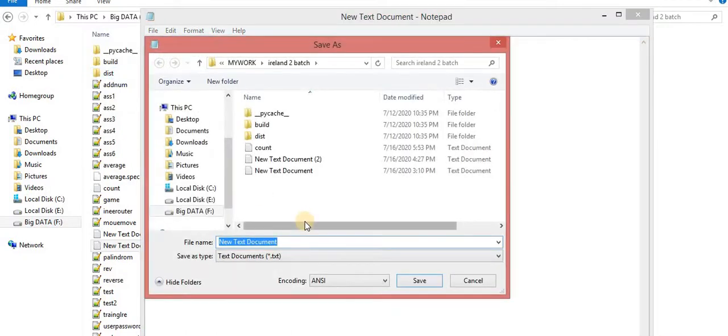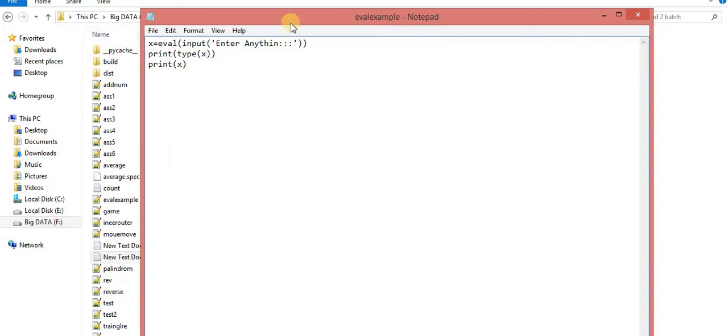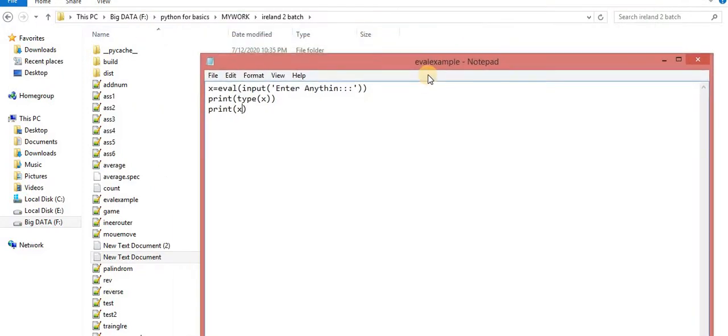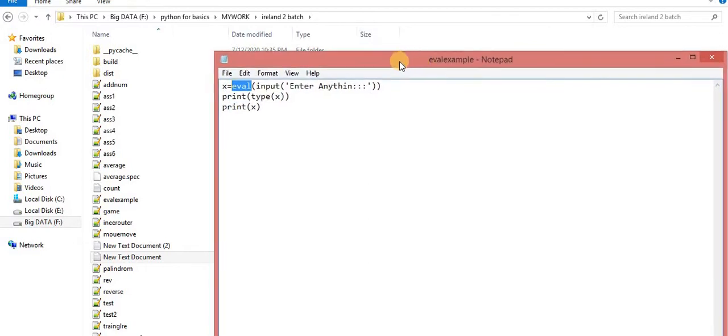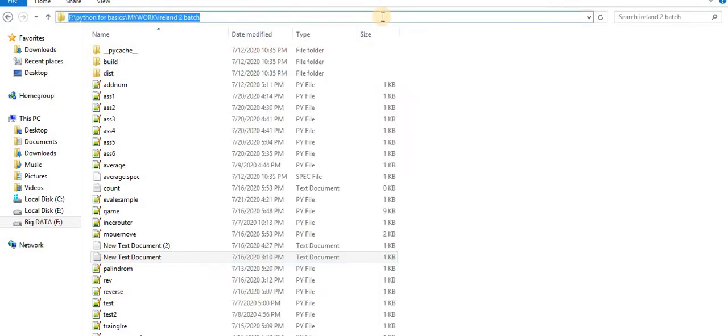Save as eval example.py. Always try to give different names to your files, otherwise you will get an error message, because if I use eval as the name, a naming conflict can occur. It will get confused between the eval function and the eval file. So always try to use different names to avoid naming conflicts.